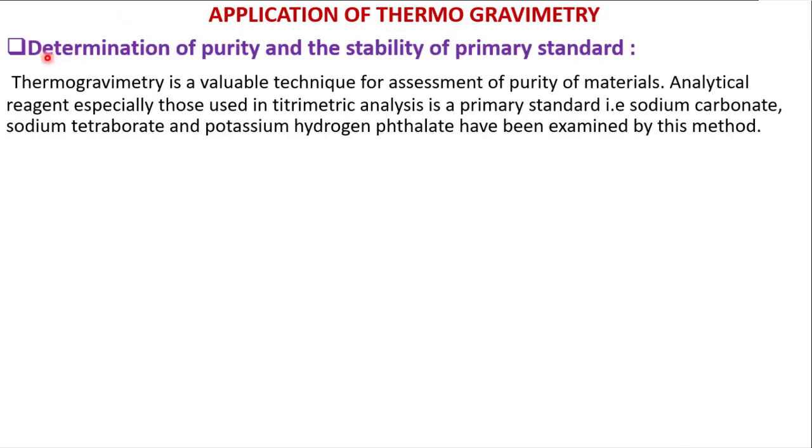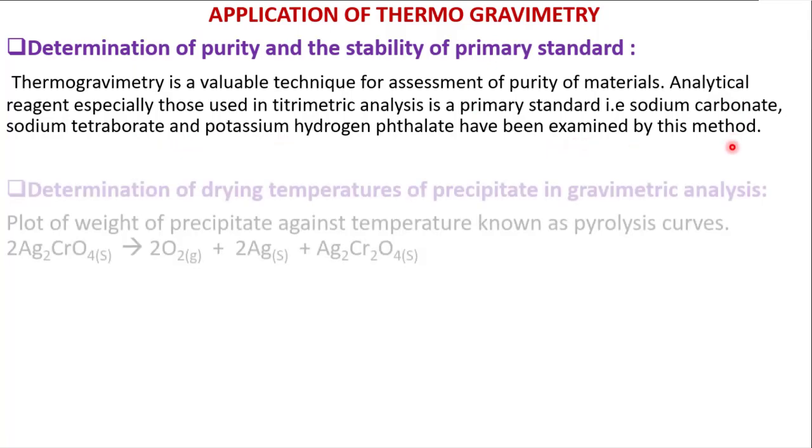Application of thermogravimetry. Determination of purity and stability of primary standards. Thermogravimetry is a valuable technique for assessment of purity of materials. Analytical reagents, especially those used in titrimetric analysis as primary standards, that is sodium carbonate, sodium tetraborate and potassium hydrogen phthalate, have been examined by this method.